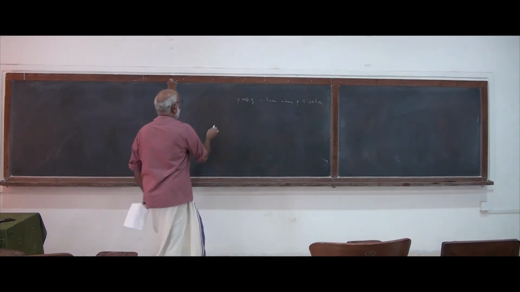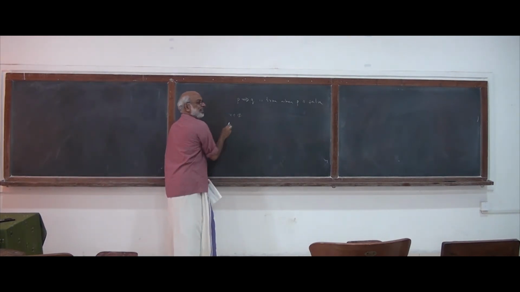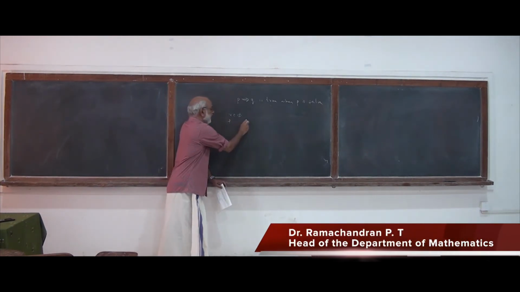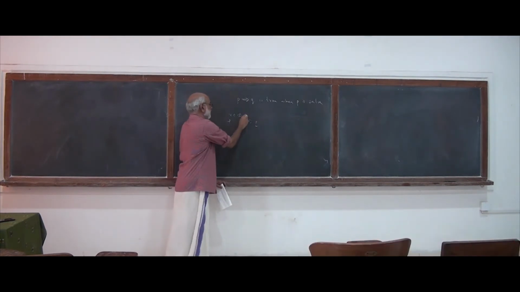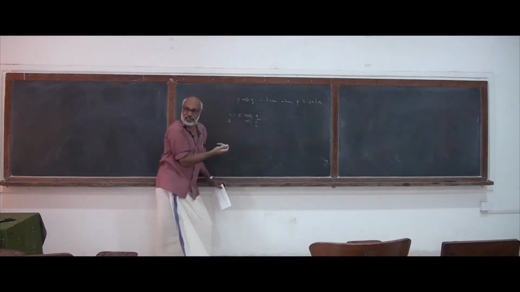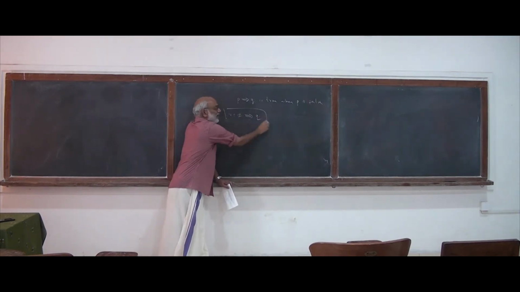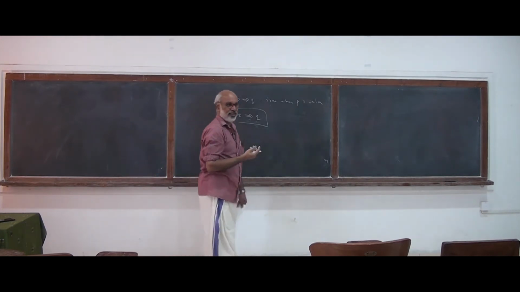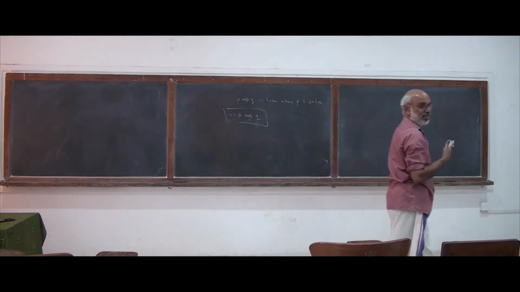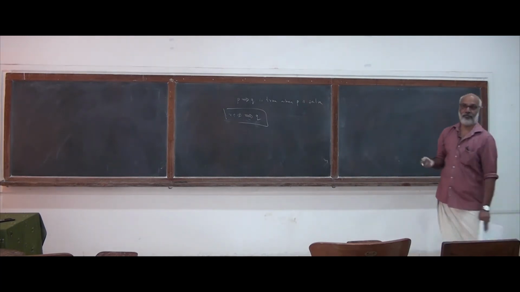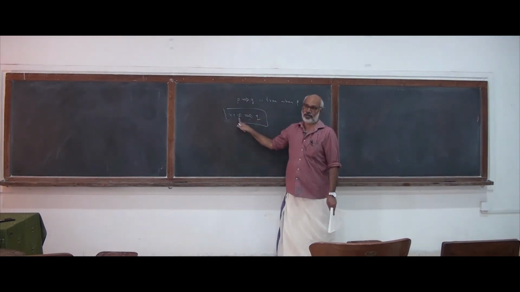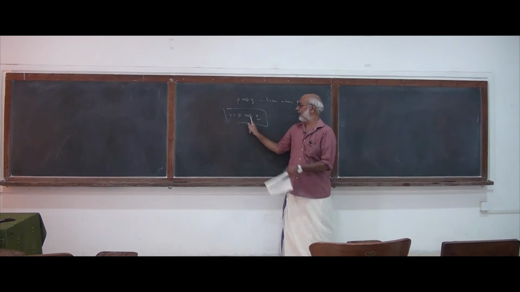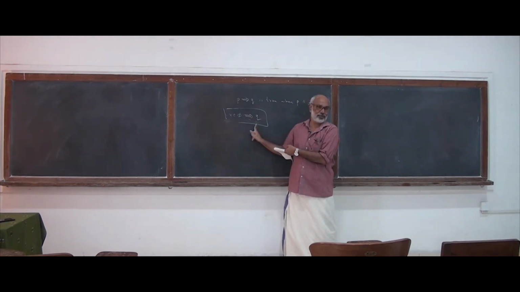So if x is an element of phi is your P, whatever be Q, this statement will be true. 'x is an element of phi' can never be true by definition, because the empty set is a set with no elements. So this is never true. So if this is the statement P, then whatever be Q, P implies Q is true.